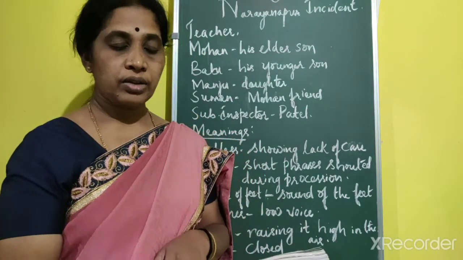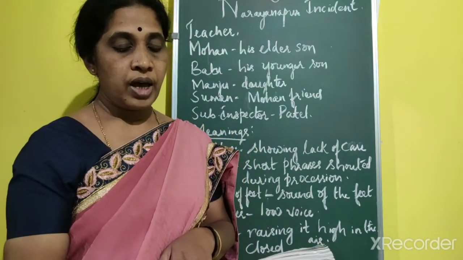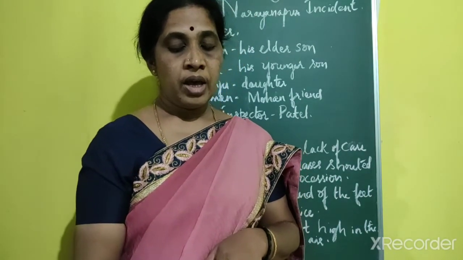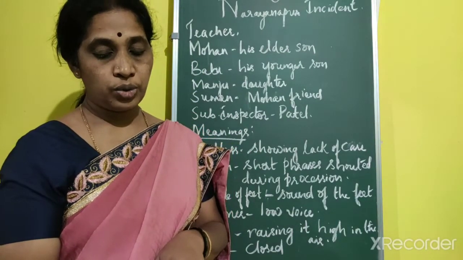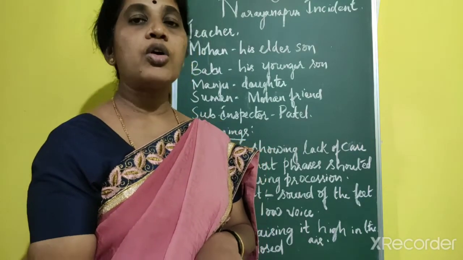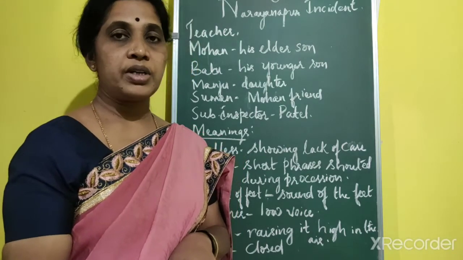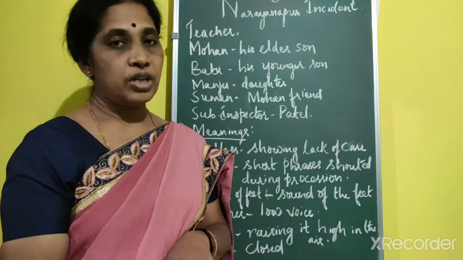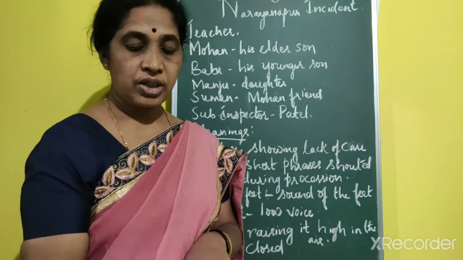And you all know that the Quit India movement was launched in the year 1942, and you also know that it was initiated by Mahatma Gandhi. This is an event which happened in that year, 1942. A teacher in a small town, a follower of Gandhi ji, has been arrested. The teacher had participated in this Quit India movement, a movement launched against the British rule. So he has been arrested.